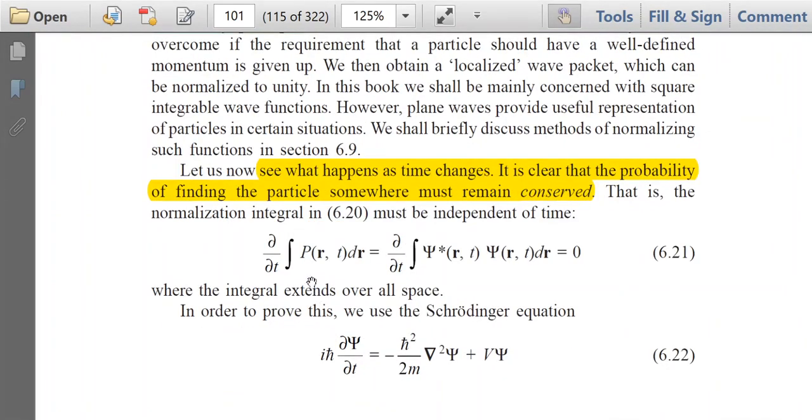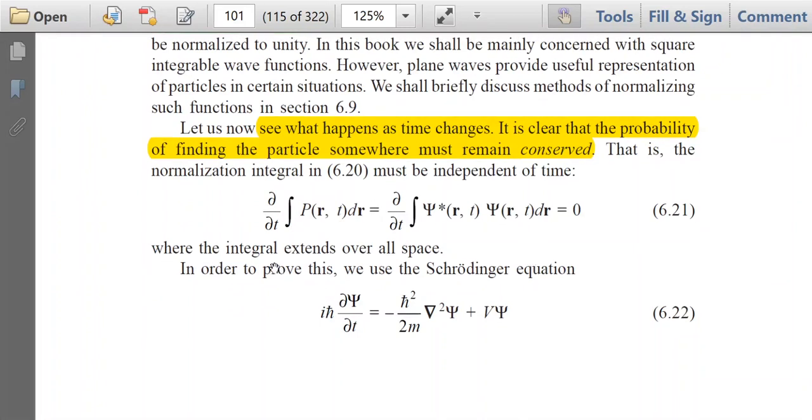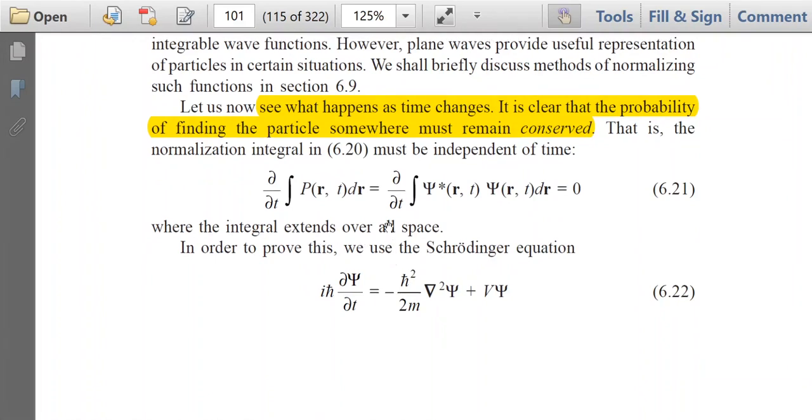So, del/del t of P(r,t), that is, we are taking the derivative with respect to time, is equal to del/del t of psi star into psi, equal to 0, because the probability of finding the particle is conserved and independent of time. So del/del t of P must be 0, where the integral extends over all space. We have to consider all space. So how to prove that?